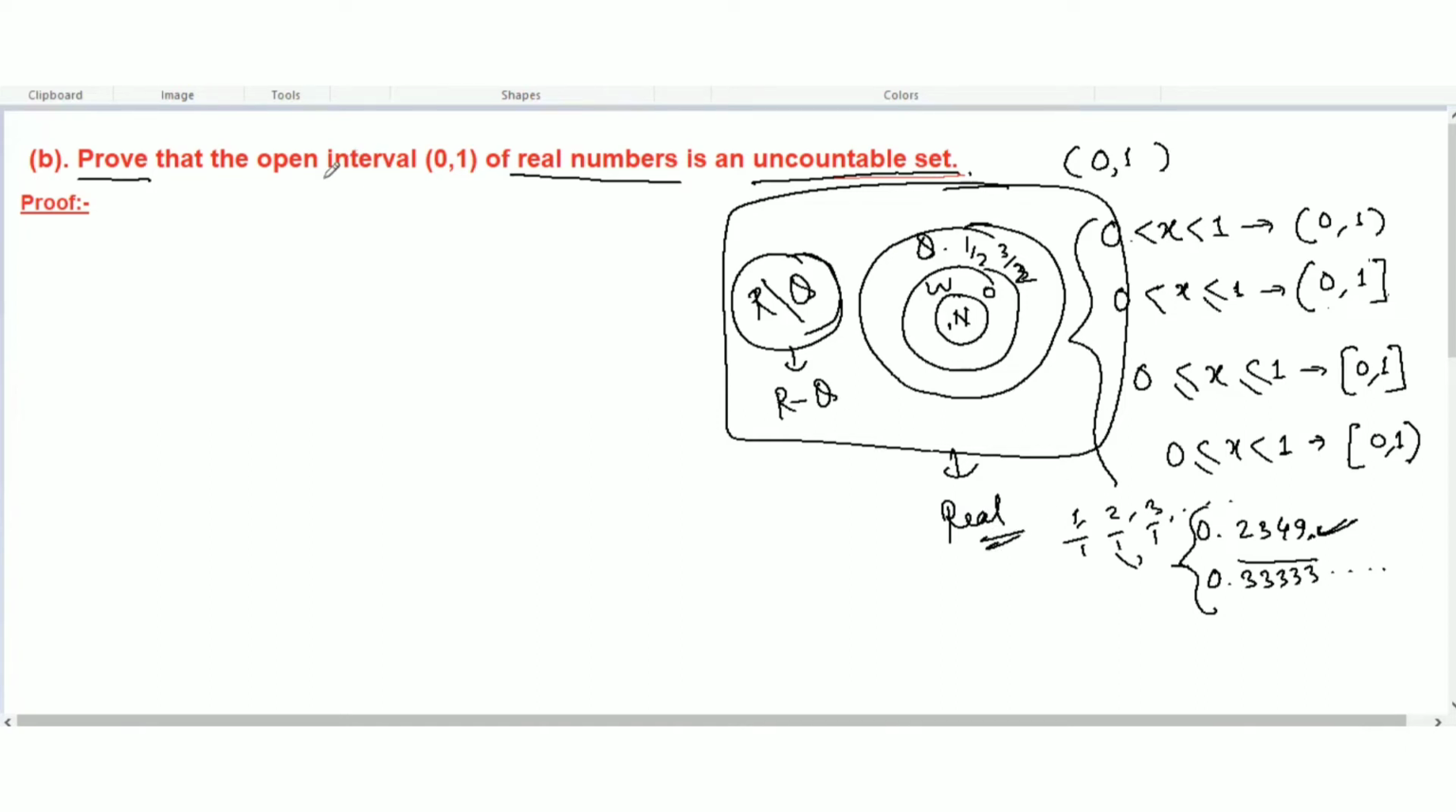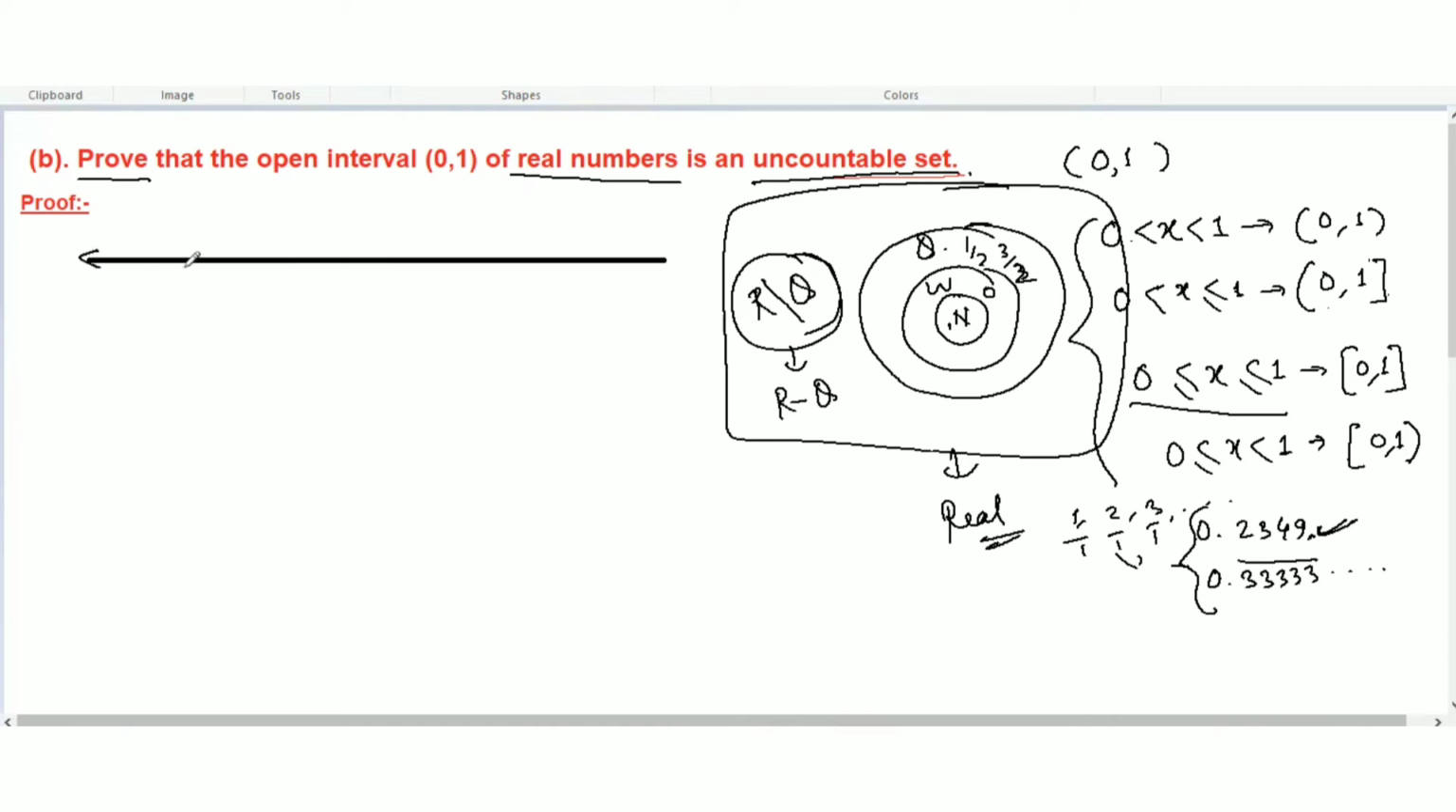Now we have to prove that the open interval 0, 1 is uncountable. So here this is the closed interval, where the value of x does not go beyond 0 and does not go beyond 1. All will lie in between. But here it is an open interval. So the set of real numbers between 0 and 1 is an uncountable set. Let's first try to understand what the open interval and rational numbers are here, then we can prove.